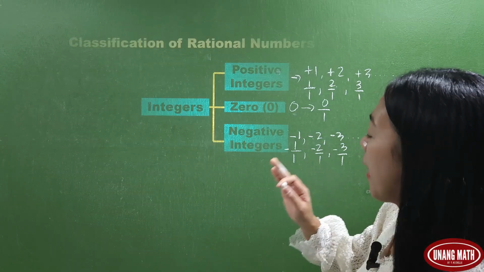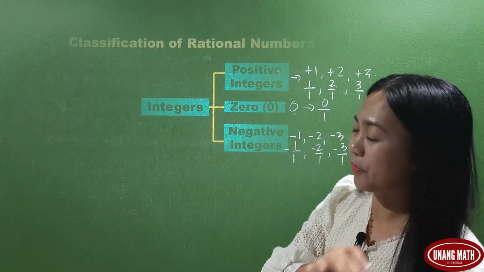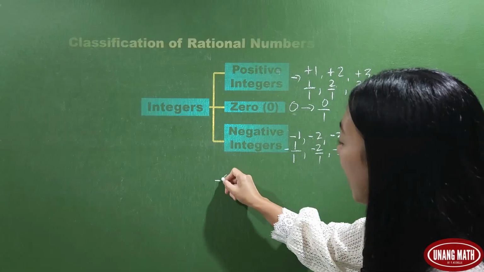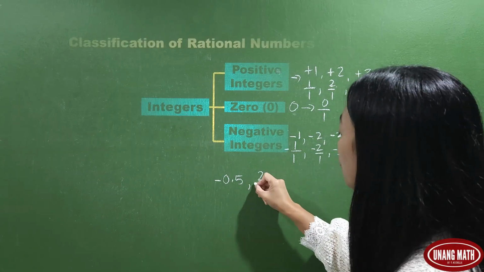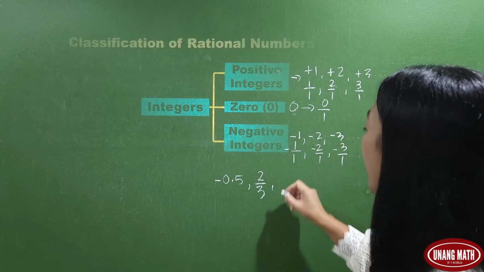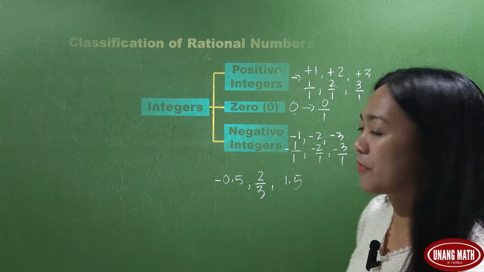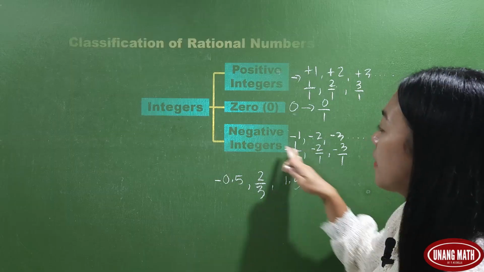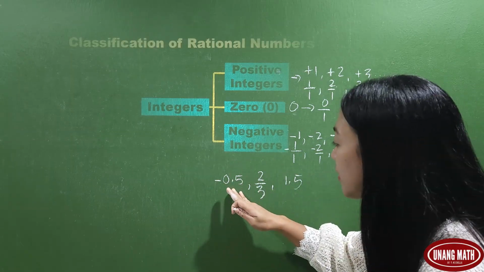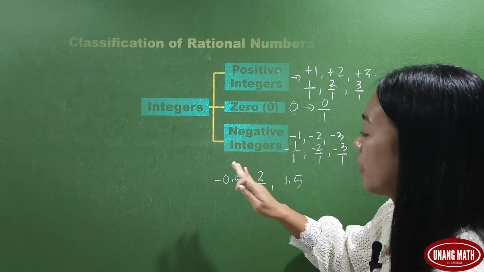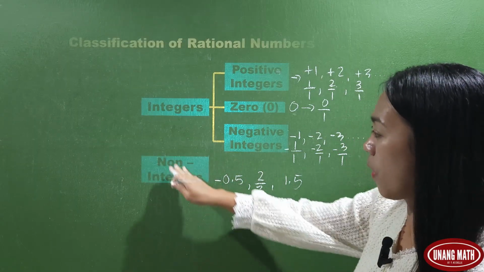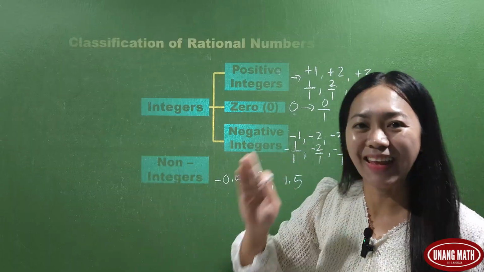How about for these numbers? We have here negative 0.5, 2 over 3, 1.5. These numbers are not exact numbers. These numbers that are not exact numbers are what we call non-integers.